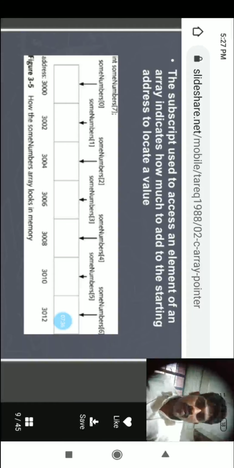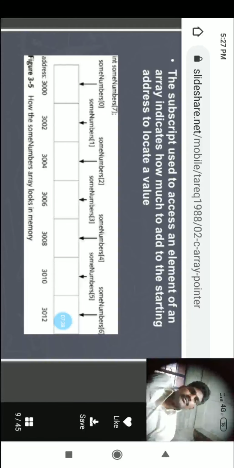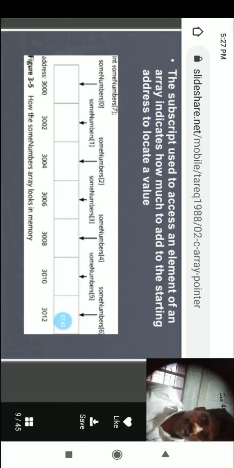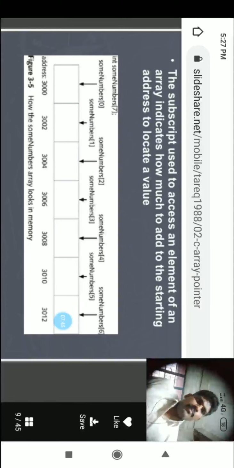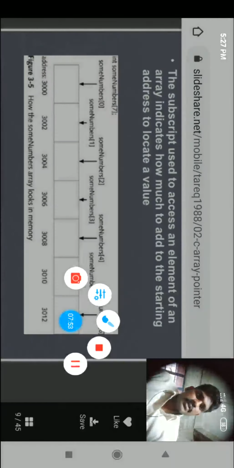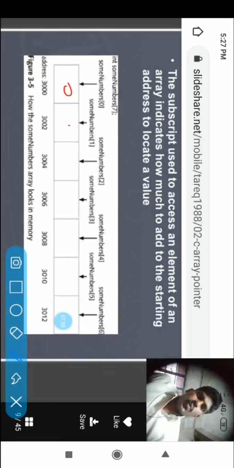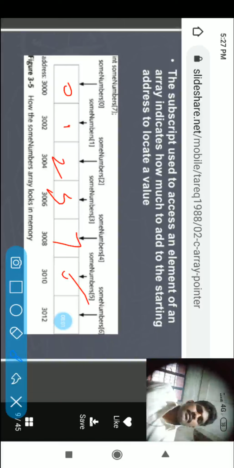This is how the sum number array looks in memory. This is the structure of the array in memory. These are the positions of the elements. If you want to store elements here, 0, 1, 2, 3, 4, 5, so like that.